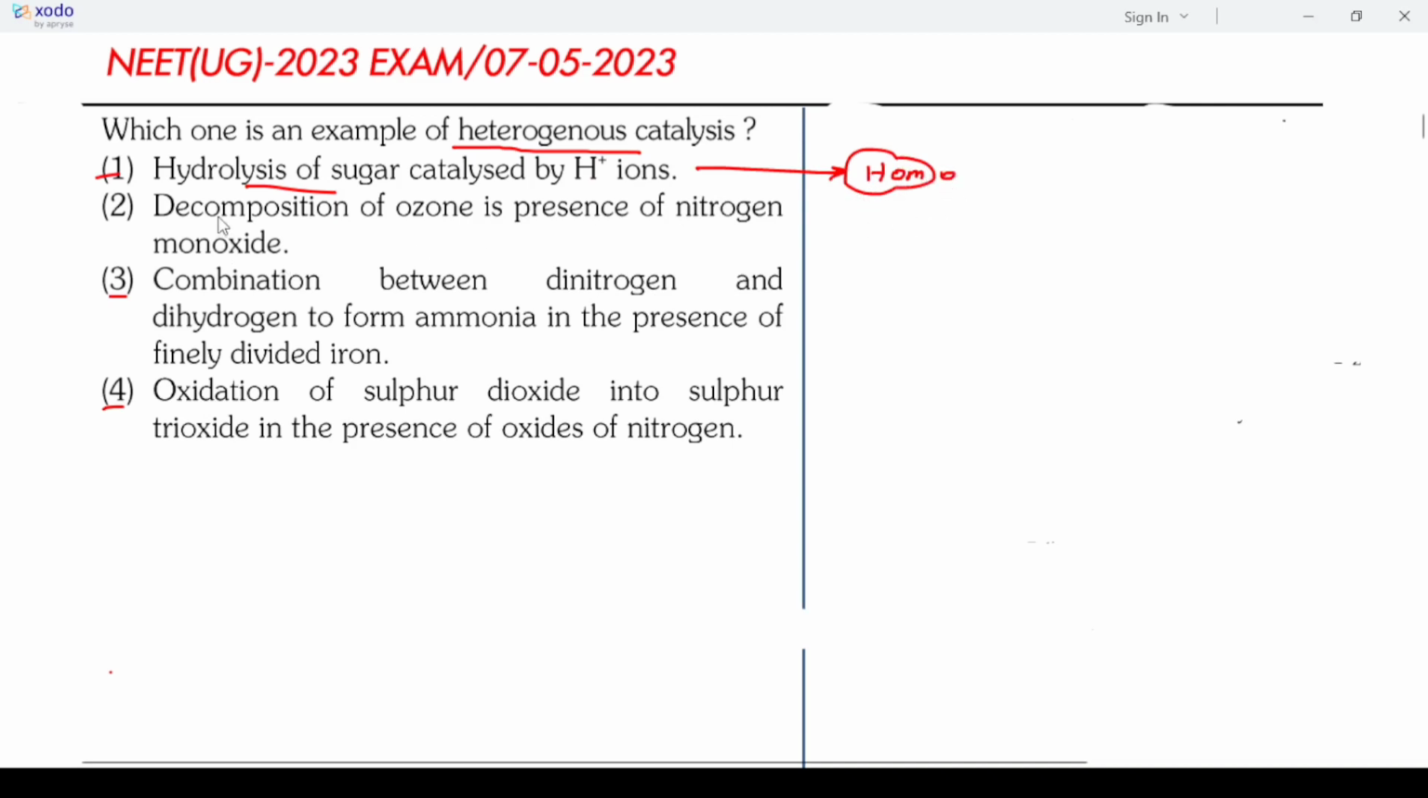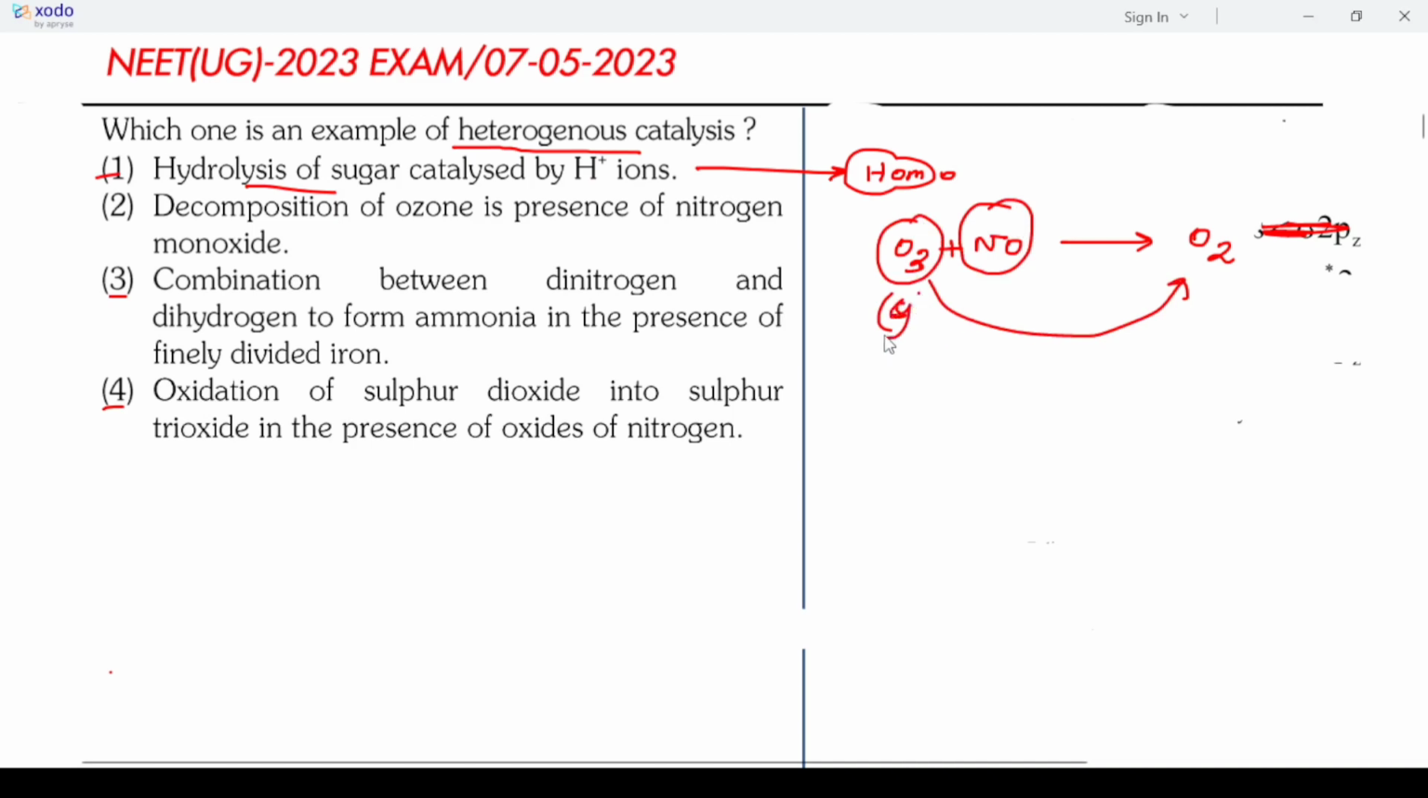Next is decomposition of ozone in presence of nitrogen monoxide. Basically, decomposition of ozone means O3 will decompose to O2 in presence of nitrogen monoxide, NO. NO will form NO2, so here a decomposition reaction is given. O3 forms O2 in presence of NO. We know O3 is a gas and NO is also a gas. As both are gases, we can say this is also a homogeneous catalyst.